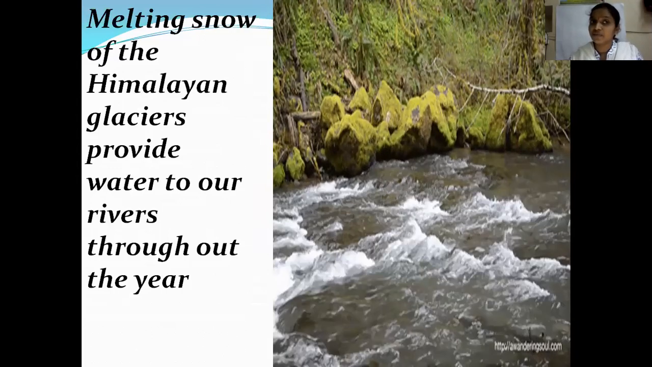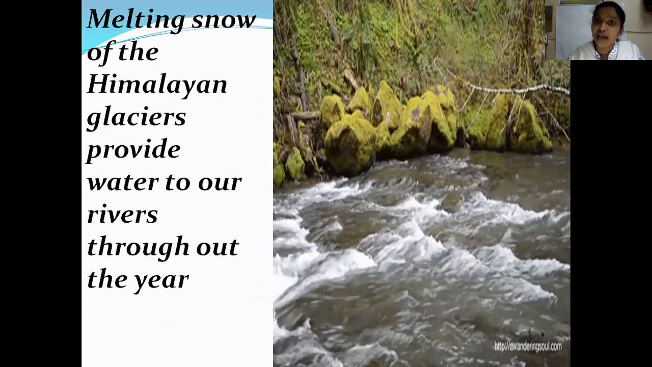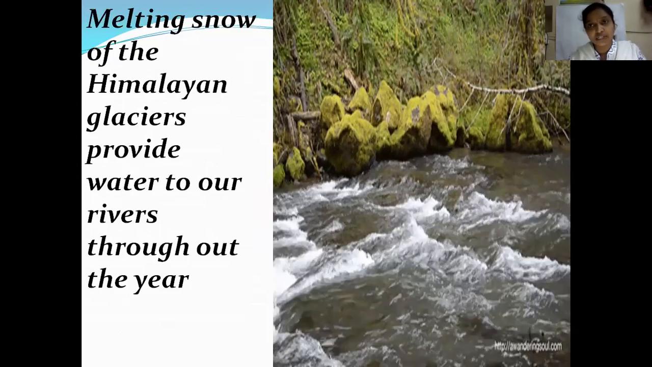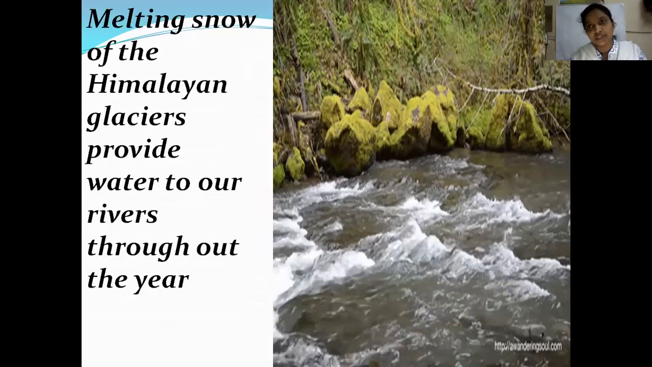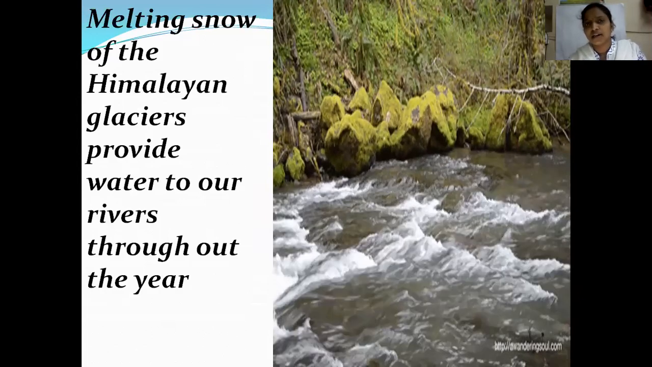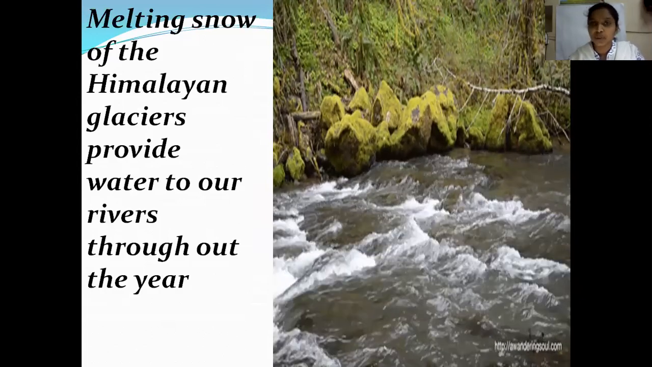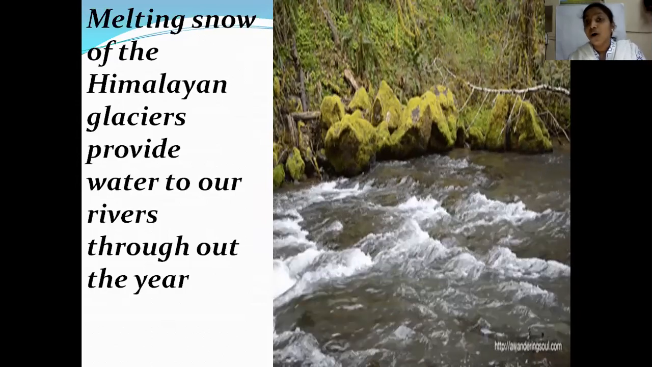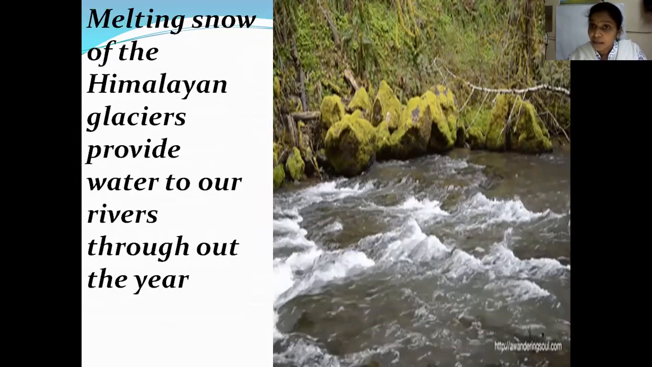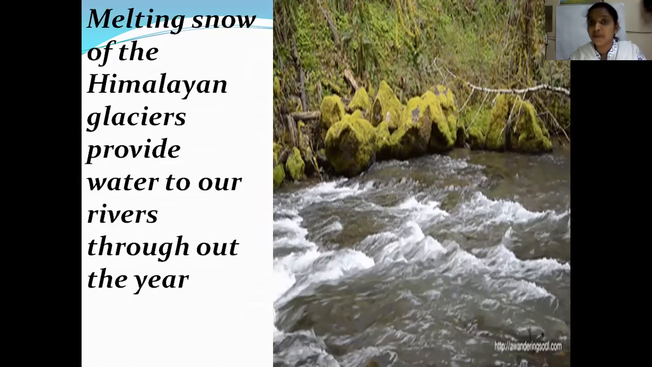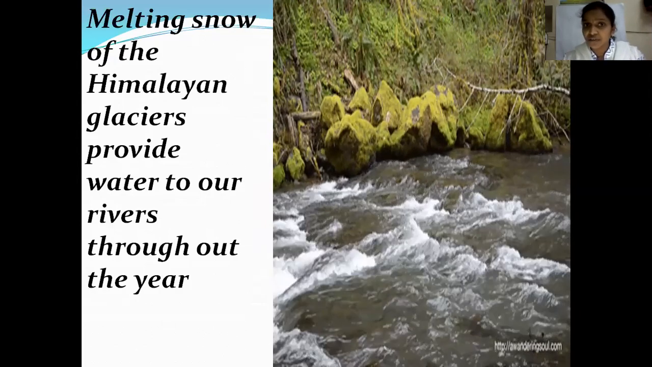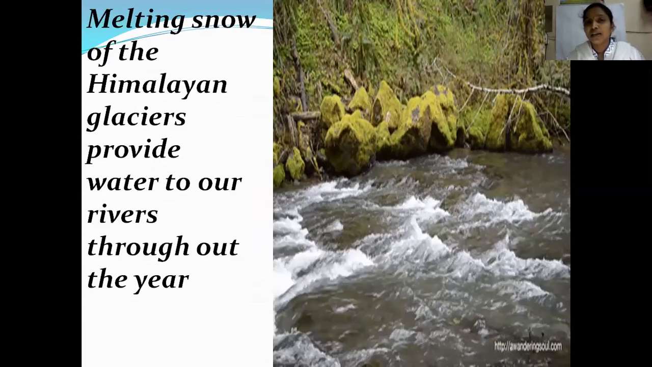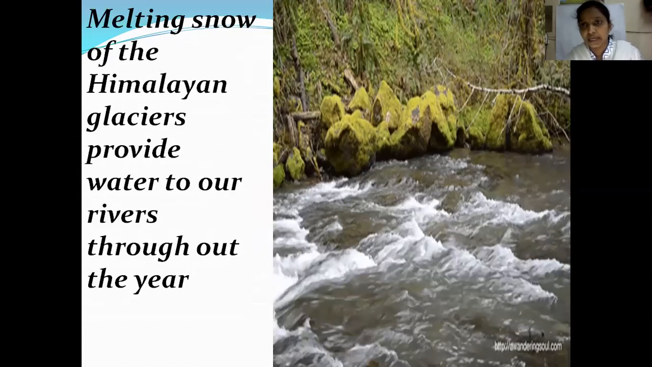What are perennial rivers, children? The rivers that have water throughout the year are called perennial rivers. We have so many rivers in India, children, like Krishna, Godavari, Brahmaputra, Yamuna, Sindhu. Some of them are perennial, some of them are seasonal. In India, we have so many seasonal rivers, but only some perennial rivers.